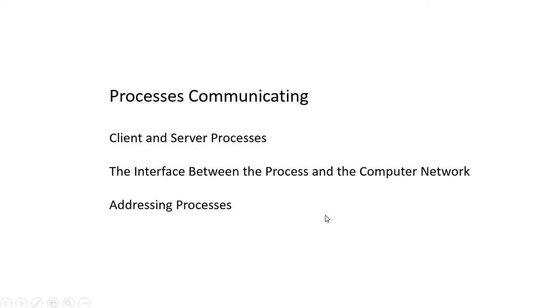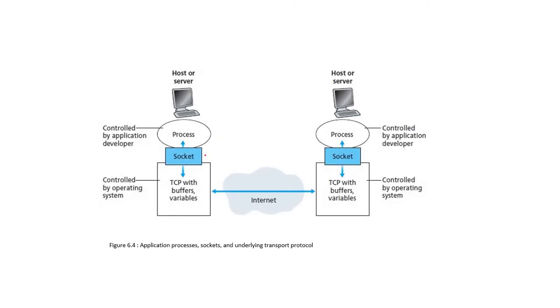Next, the interface between the process and the computer network. So let's see, that is the important thing, the interface. What would be the interface between the process and the computer network? So let's see here, there is a socket. That is the interface.